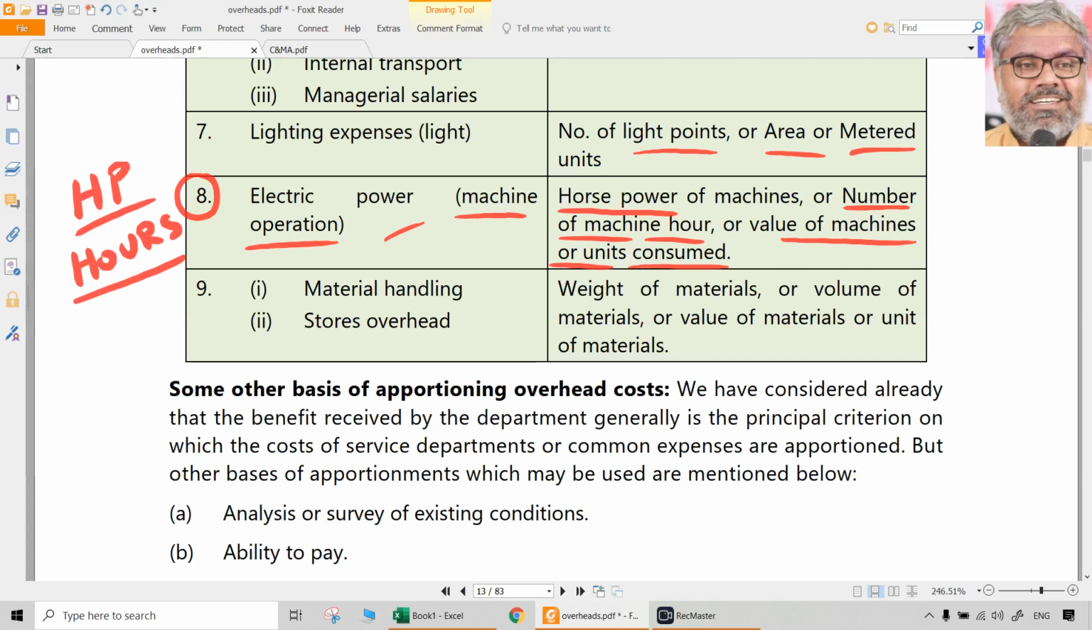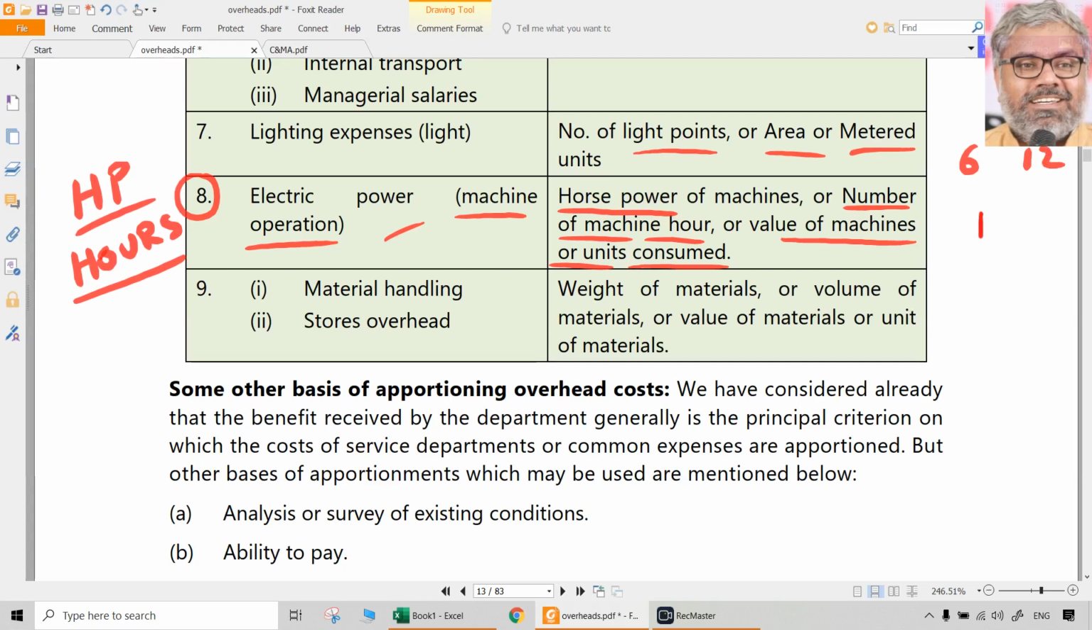Imagine you have an air conditioner. There are 2-star, 3-star, 5-star, different types of air conditioners, right? And horsepower is, let us say, one of the indicators which tells us how much electricity consumption it will actually have. Let us say there is one type of machine with a horsepower of 6 and another machine with a horsepower of, let us say, 12.